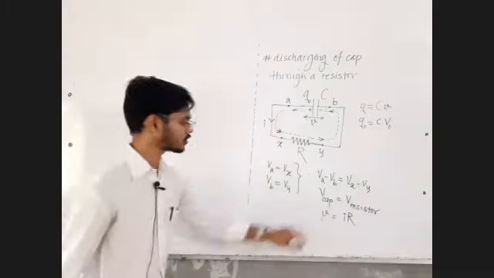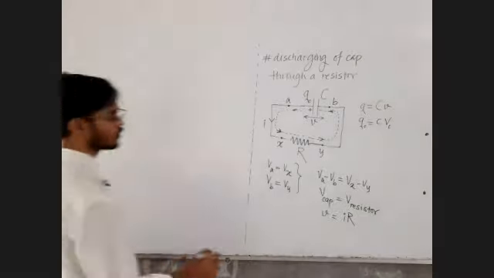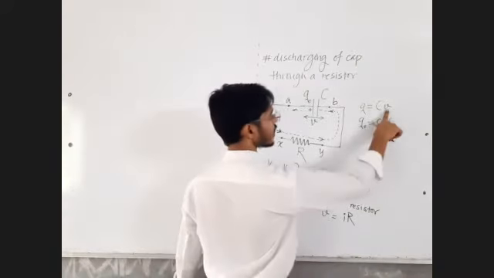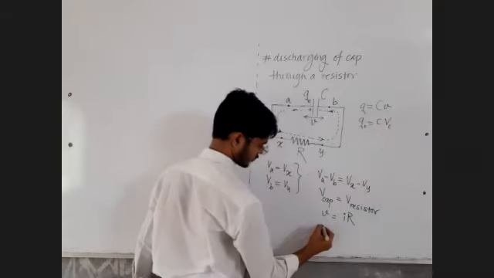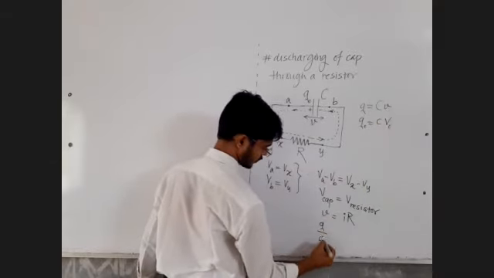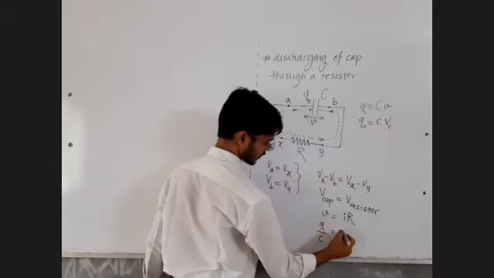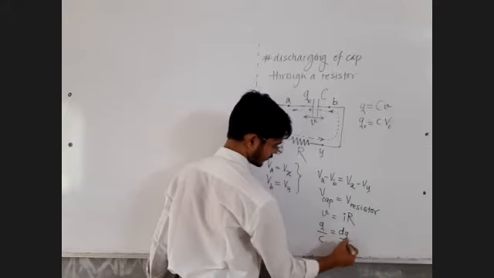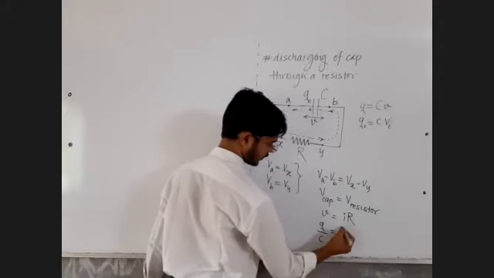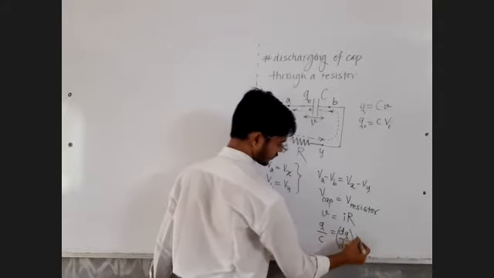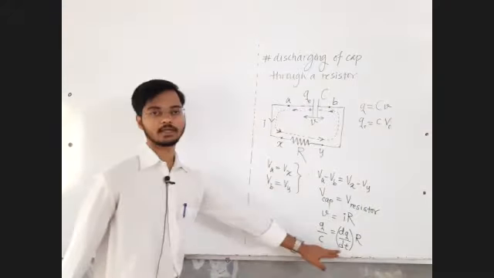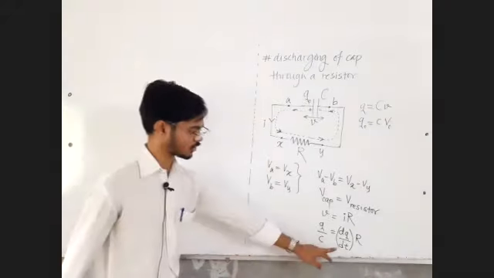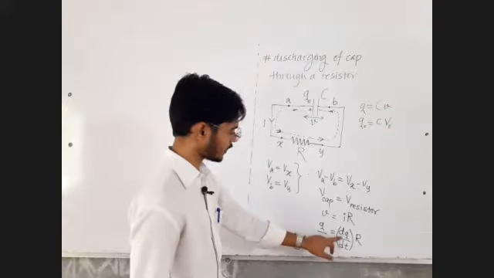Now we can write this voltage V as Q upon C, since Q equals CV. So Q upon C is equal to the current, which can be written as dq by dt, multiplied by R. Now this is again a differential equation because it contains a derivative term.